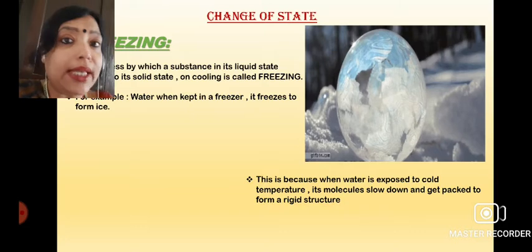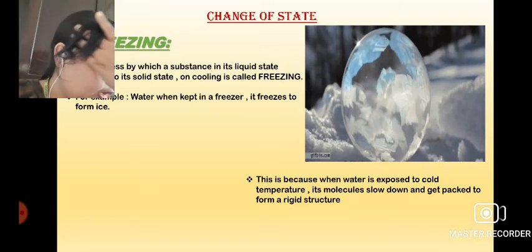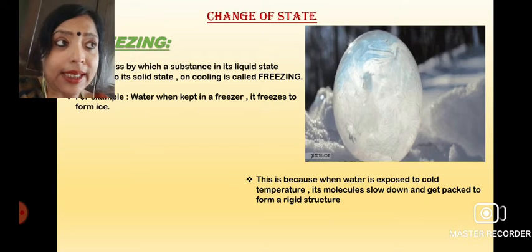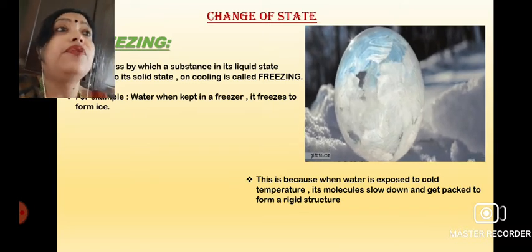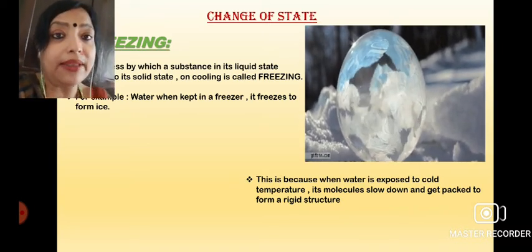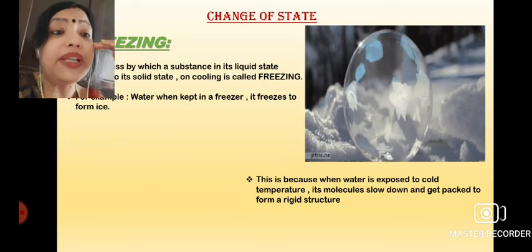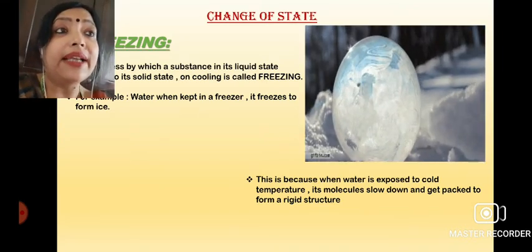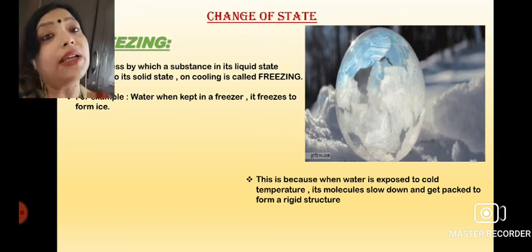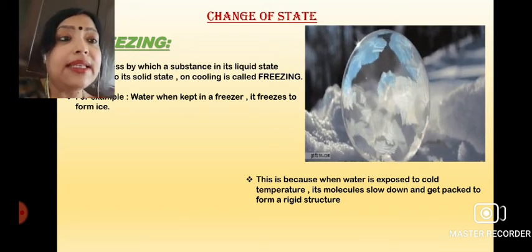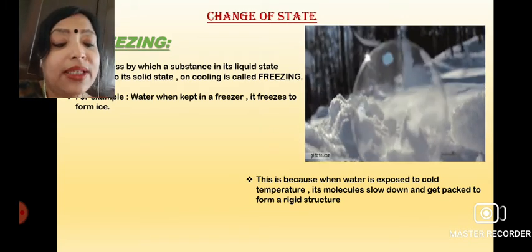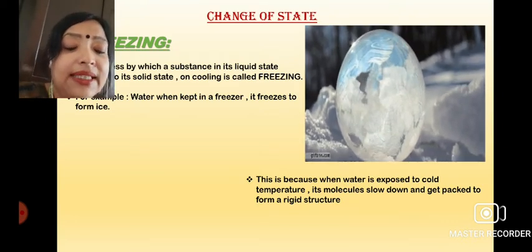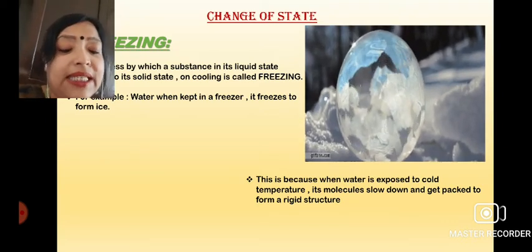That is why we keep the liquid state, like juices, or in order to form ice cream, we first make the preparation and keep it in the freezer. Why do we keep it in the freezer? So that it can freeze to form ice. So the liquid state here is changed into solid state, or it solidifies into ice. This is known as freezing.